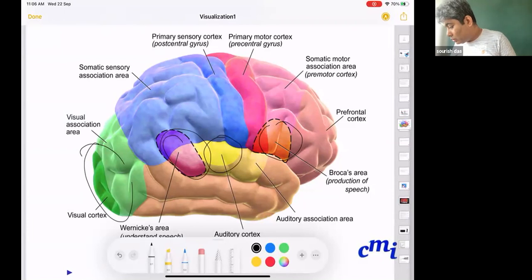And this is called the prefrontal cortex, where a lot of thinking goes on. It is the forehead area, where a lot of analysis happens, and we can call it almost like the CPU of the brain.